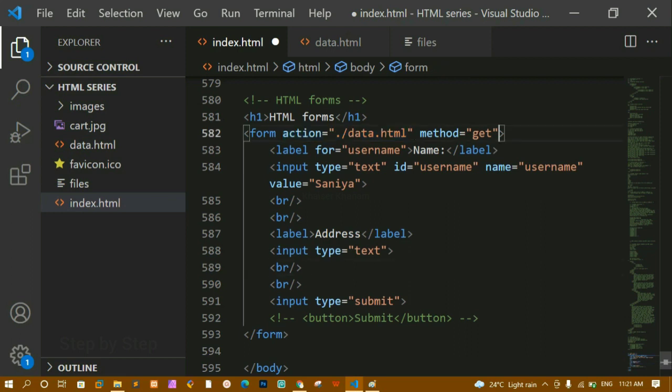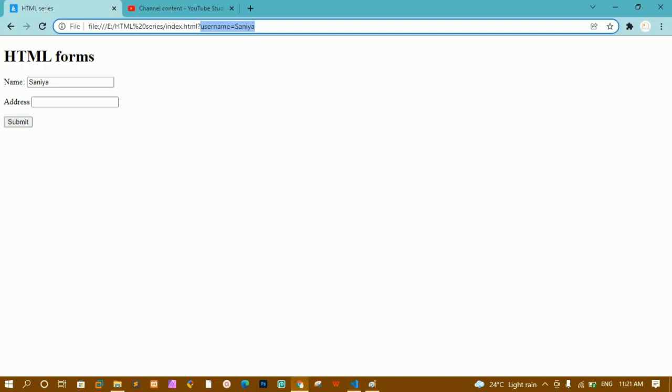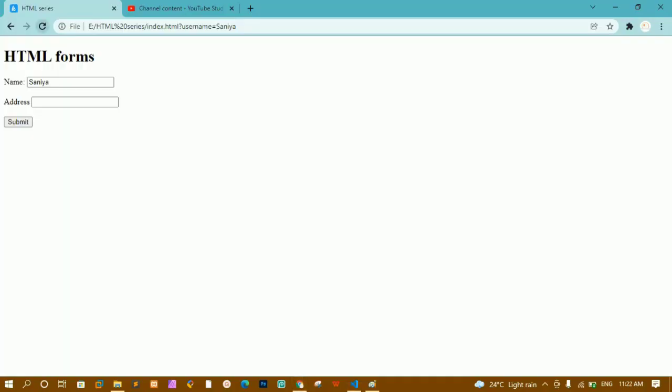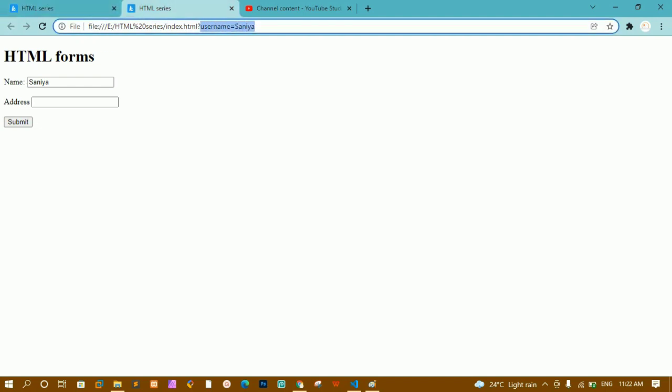And also we are having this one, and inside this we can just give here target. Target is equal to blank. I'll save this. Now this is going to open in a new tab. I'll refresh this one. Now let me just remove this action. I'll save this and refresh this one. Now whenever I click on submit, you can see it has opened a new tab here, and inside the new tab I got this output.